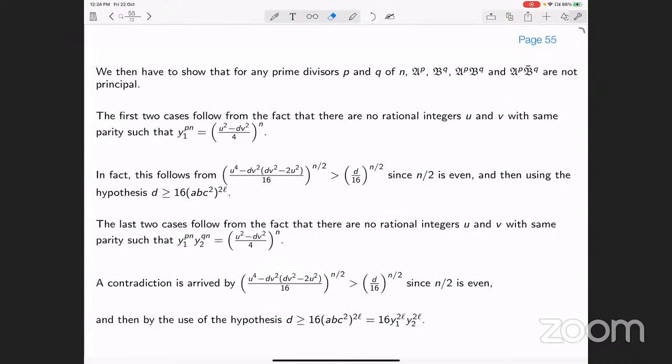All right. And similarly, exactly in the similar manner, we show that the ideal A to the power p, B to the power q is not principal. A to the power p, B bar to the power q is not principal. So this hypothesis d is bigger than 16 abc square to the power 2l is crucial for us.